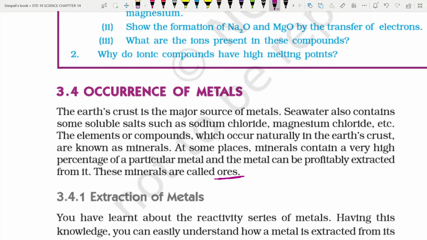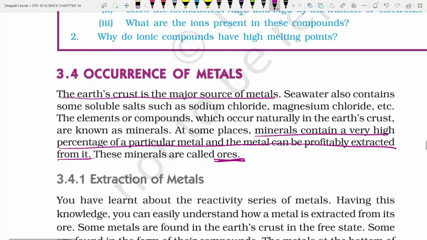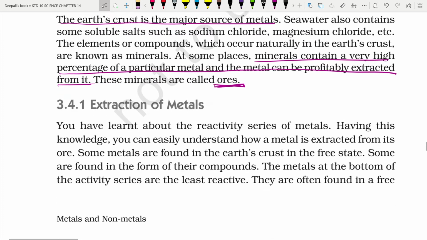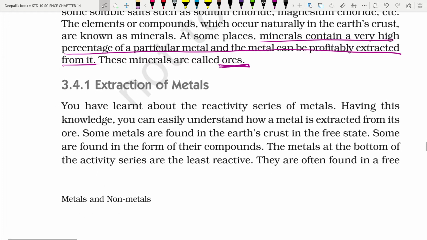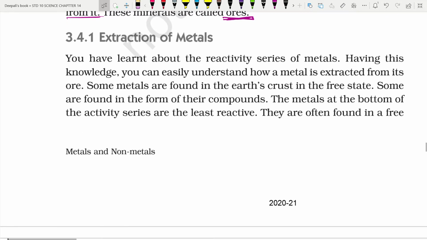So, the basic definition: a mineral containing a high percentage of a particular metal, from which the metal can be extracted easily, is an ore. And a mineral is the Earth's crust or the soil which contains a certain percentage of metals in it. Now, how are these metals extracted? We have learned about the reactivity series of metals. Having this knowledge, we can easily understand how a metal is extracted from its ore.